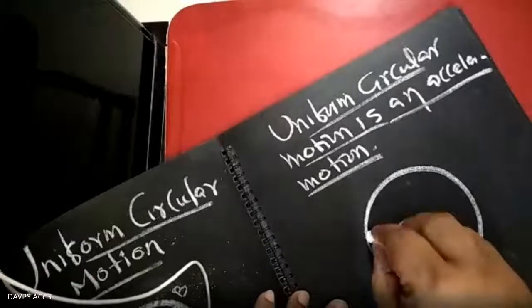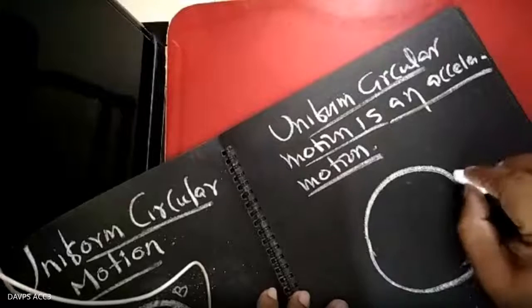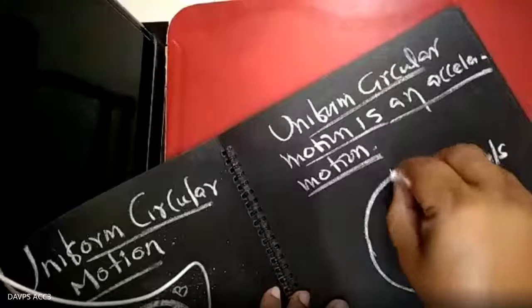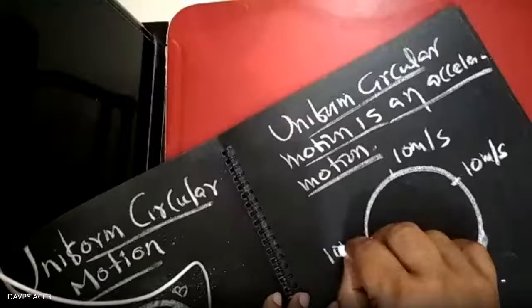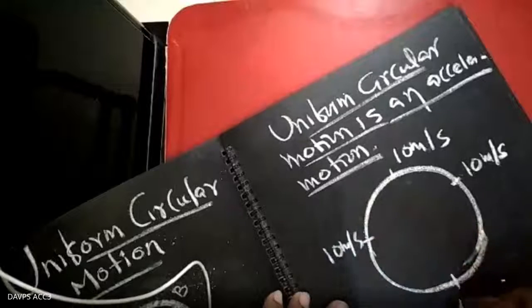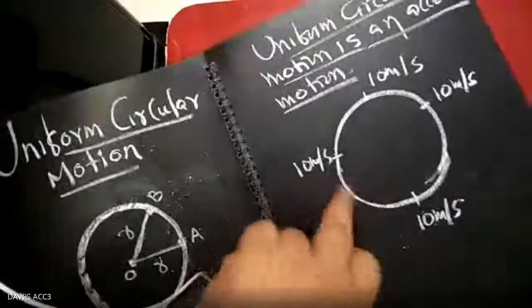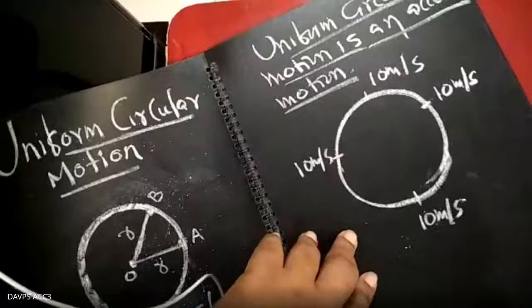Suppose the object is moving in this circular motion, and here you get a velocity of 10 meters per second, and here 10 meters per second, and here also 10 meters per second. Everywhere you find the same velocity, the same speed. So if at every position the speed is 10 meters per second, how would you say the motion is accelerated?